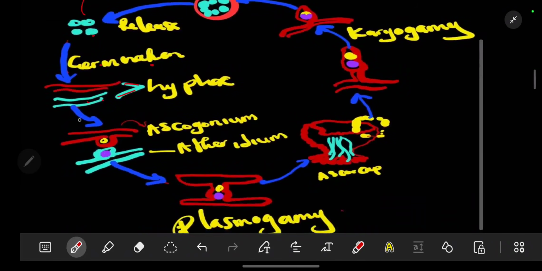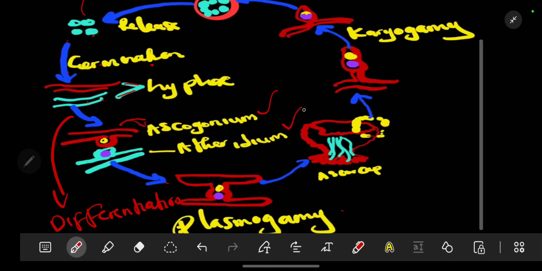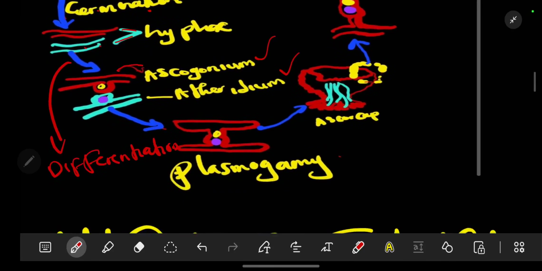Therefore, the next stage after germination is differentiation. Under differentiation, they become specialized into the male and the female. For the female, we call it ascogonium. For the male, we call it antheridium. Then they will fuse and undergo the process of plasmogamy.